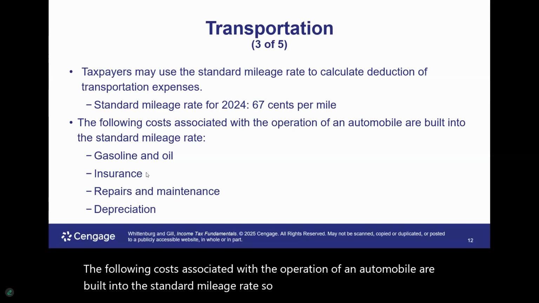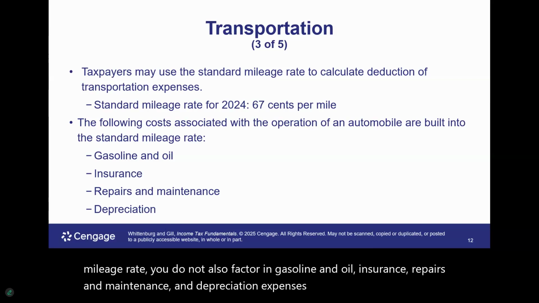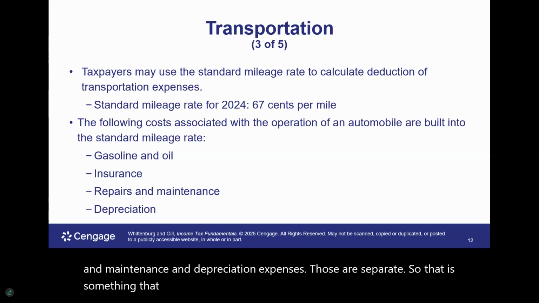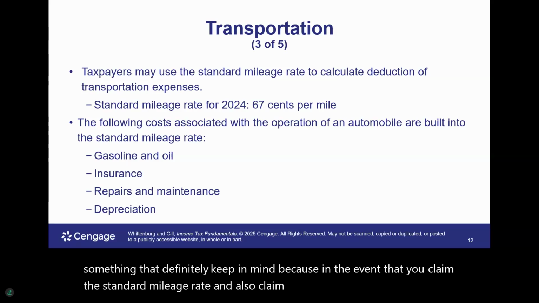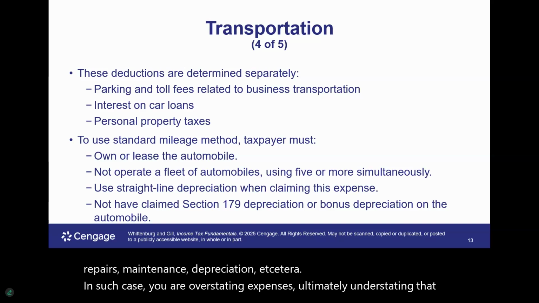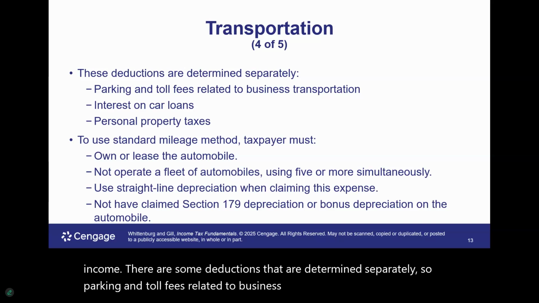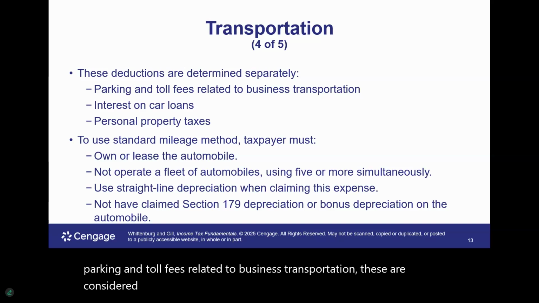The following costs associated with the operation of an automobile are built into the standard mileage rate. So once you take the standard mileage rate, you do not also factor in gasoline and oil, insurance, repairs and maintenance, and depreciation expenses. That is something to definitely keep in mind, because in the event that you claim the standard mileage rate and also claim gasoline and oil, insurance, repairs, maintenance, depreciation, etc., you are overstating expenses, ultimately understating net income. There are some deductions that are determined separately. Parking and toll fees related to business transportation are considered separate. Any interest on car loans and any personal property taxes are also considered separate.